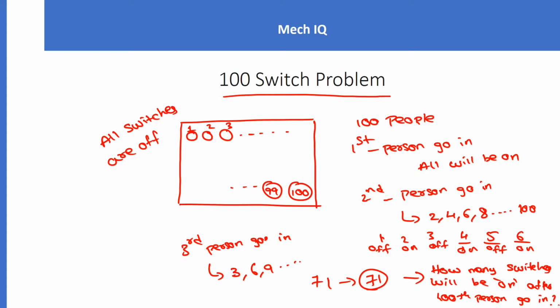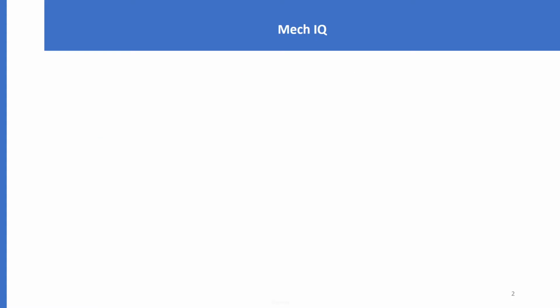This is the question, guys. If you want to solve this one, pause here and try to do it. Otherwise, keep playing it. I'll explain the solution now.